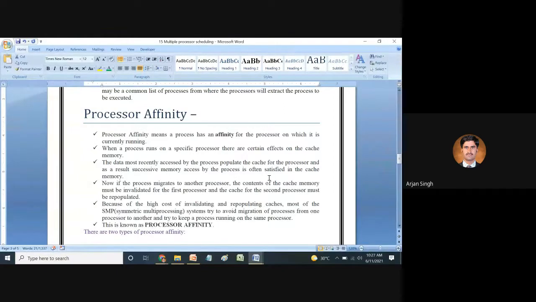The data most recently accessed by the process populates the cache for the processor, and successive memory accesses by the process are often satisfied in the cache memory, because cache memory is the memory where the processor can communicate directly.